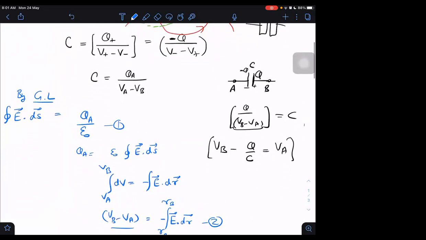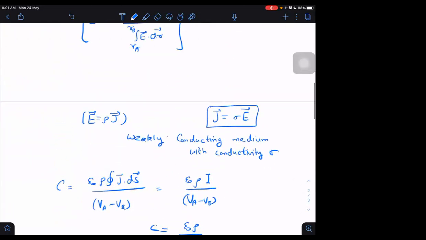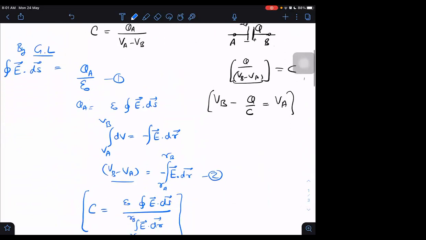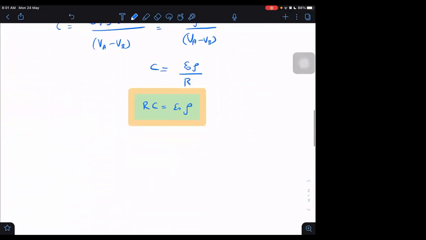Now, I wanted to say one thing I have not discussed even till now, which I could have discussed before. What is the unit of capacitance? Coulomb per volt.